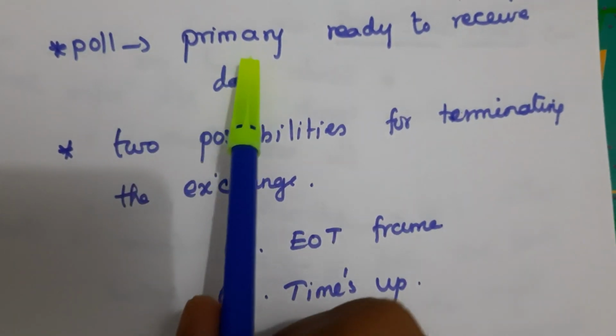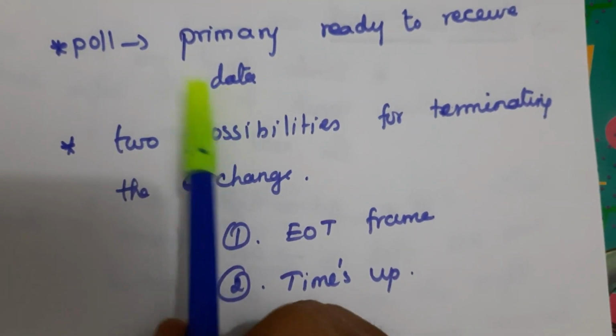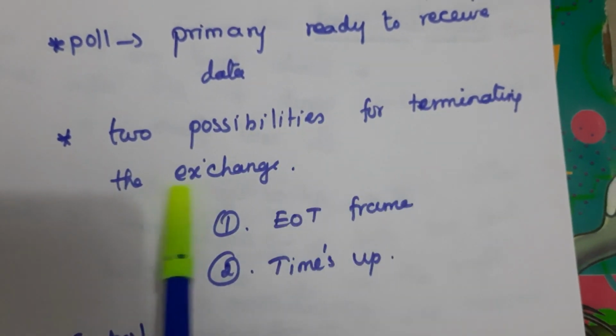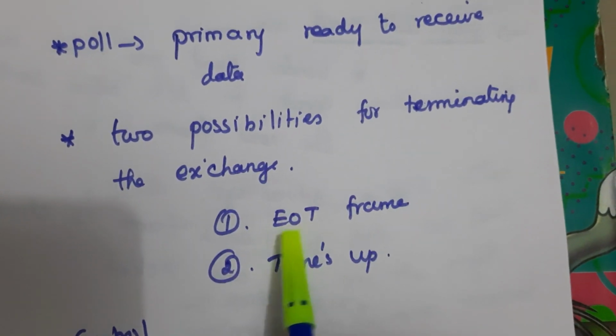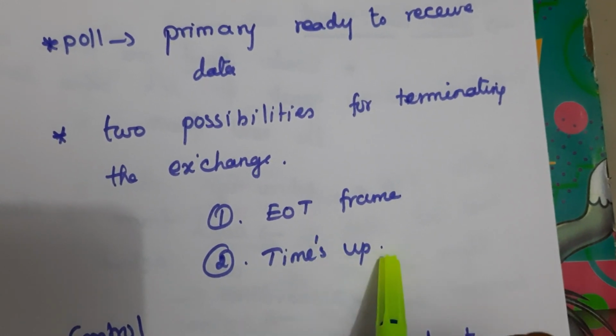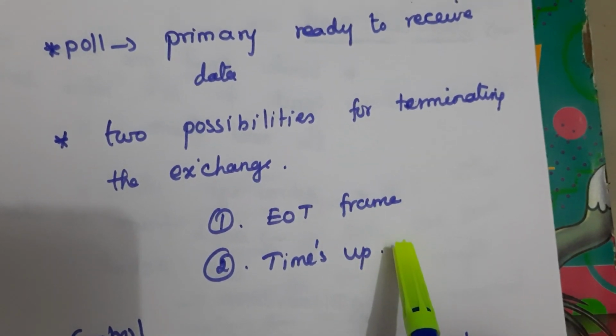And poll means the primary station is now ready to receive data. So this is the function of poll. There are two possibilities of terminating the exchange: one is the EOT frame and another one is the primary station says time's up.